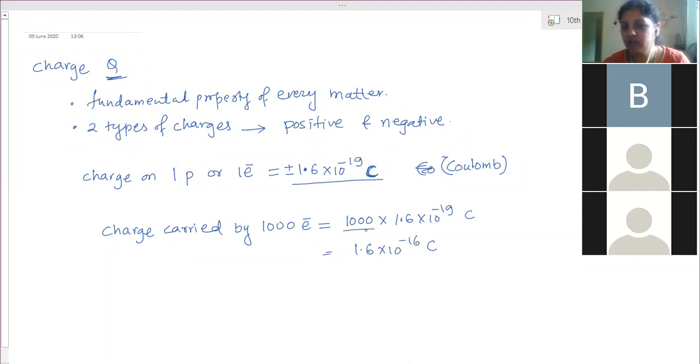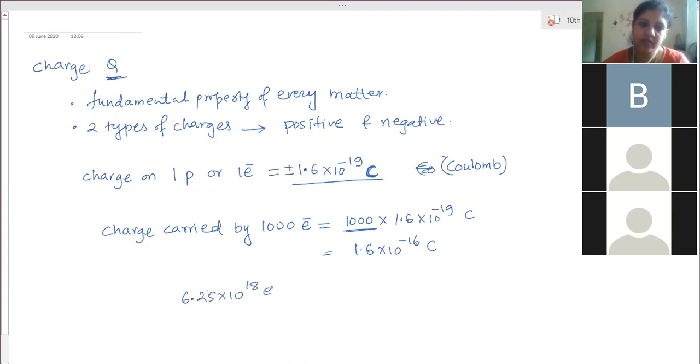What you have done is you have calculated by multiplying the number of electrons with the charge on one electron. Is it right? Yes, ma'am. Suppose there are 6.25 into 10 to the power 18 electrons.